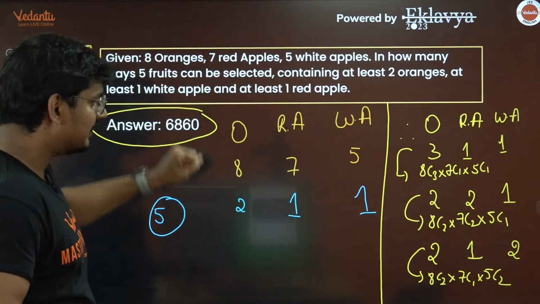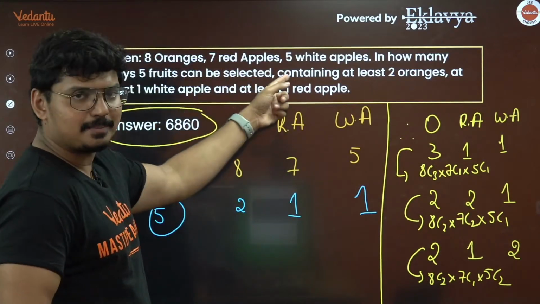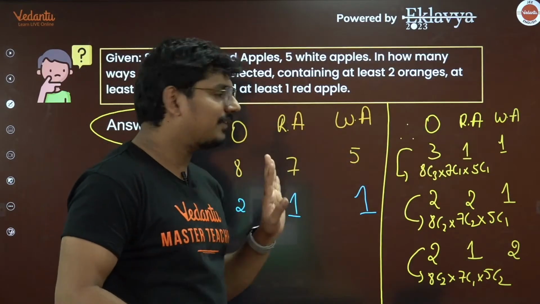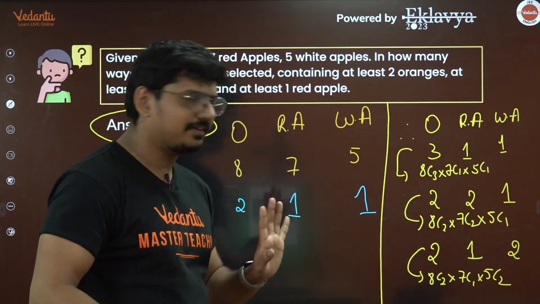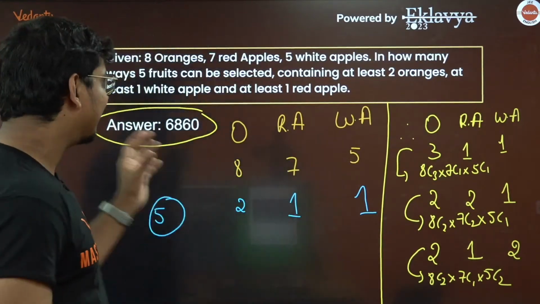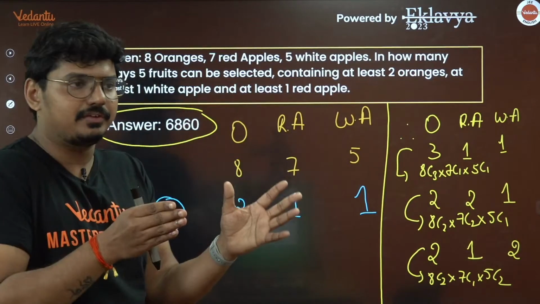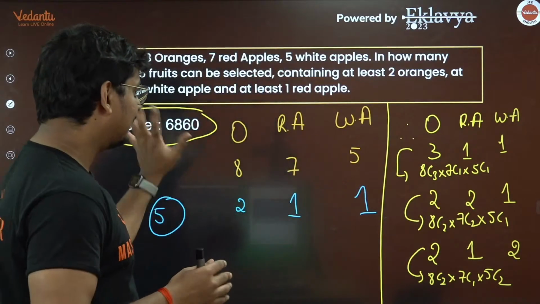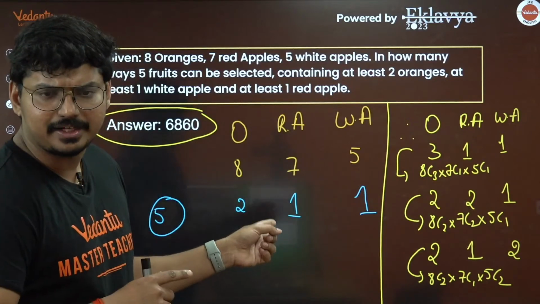So out of 8 oranges, if you want to select 3, it will be 8C3. If it is 7 distinct red apples, I want to select 1, 7C1. The same goes with the white apples as well. Here 8C2, 7C2, 5C1, 8C2, 7C1, 5C2. But if the question specifically mentions that they're identical apples, like each type of fruit is going to be identical, then definitely I could have gone a different way. Okay, so I hope this is clear for everyone.